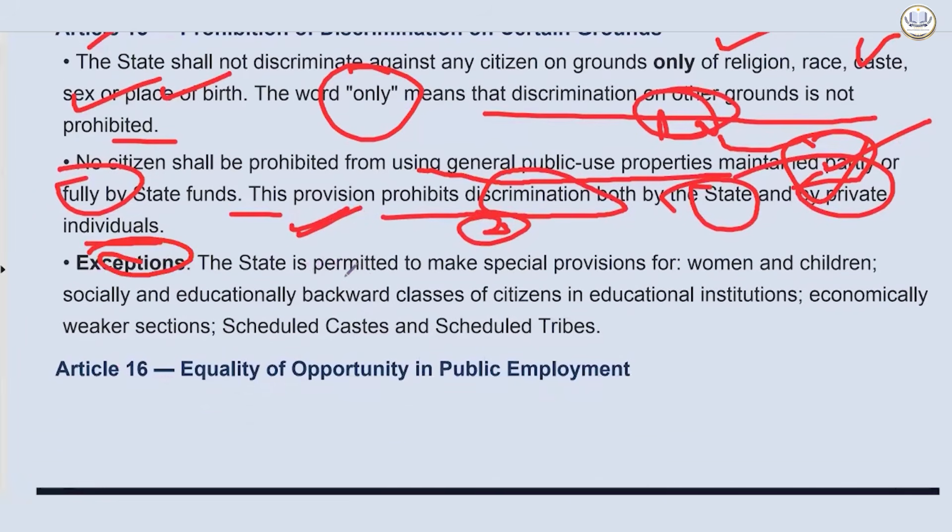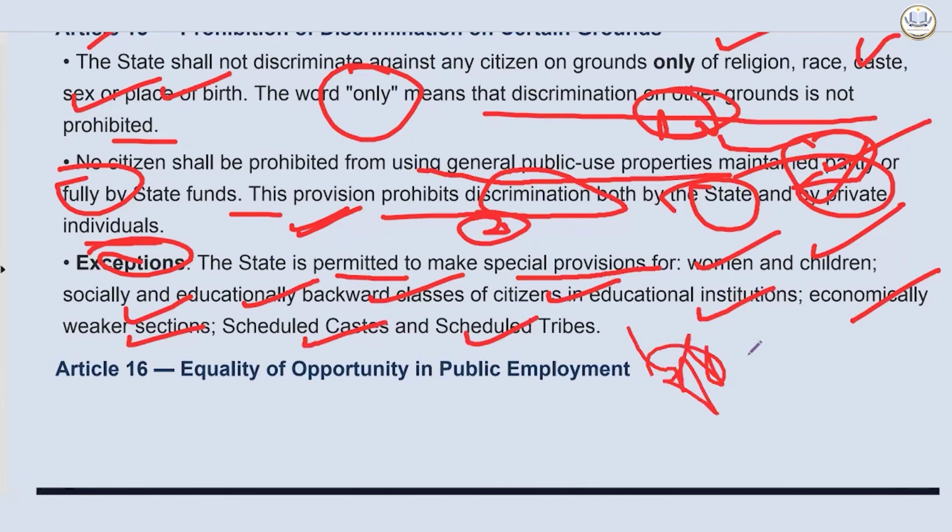Exceptions are also there. The state is permitted to make special provisions for women, children, socially and educationally backward classes of citizens in educational institutions, economically weaker sections, scheduled castes and scheduled tribes. And with this, they provide various amenities and special benefits. For example, if you are traveling by bus and there is a concession for women, or a rebate, or the bus service is free, how is it happening?